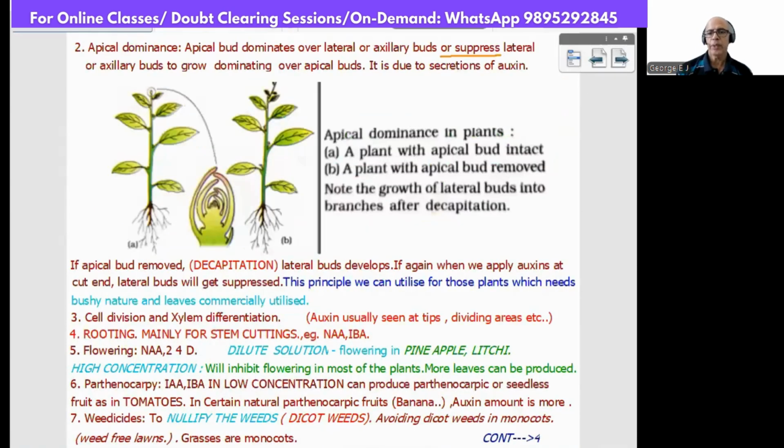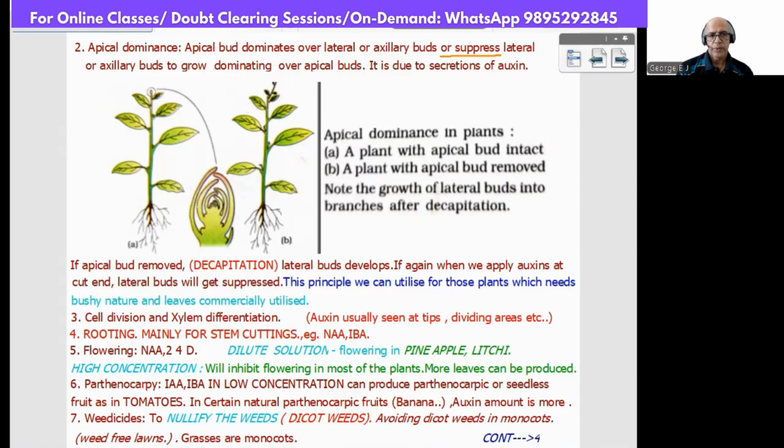That is apical dominance. Usually, the apical bud dominates over lateral or axillary buds. Or we can say apical buds will suppress lateral or axillary buds. It is mainly concerned with auxin. And the diagram given there was a famous NCERT diagram.